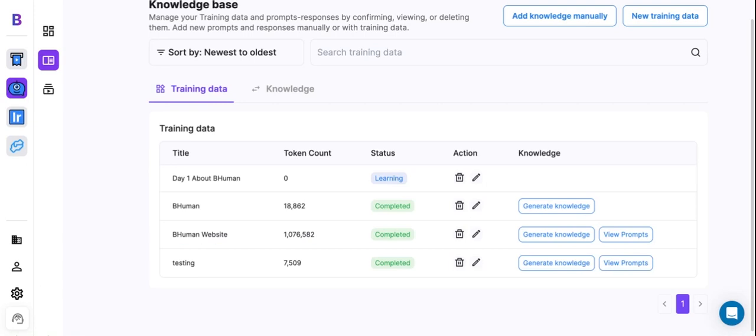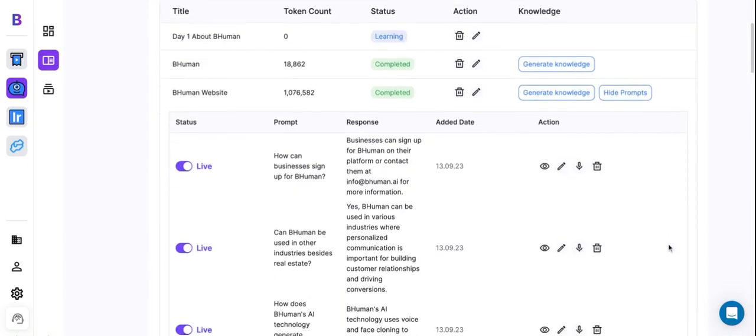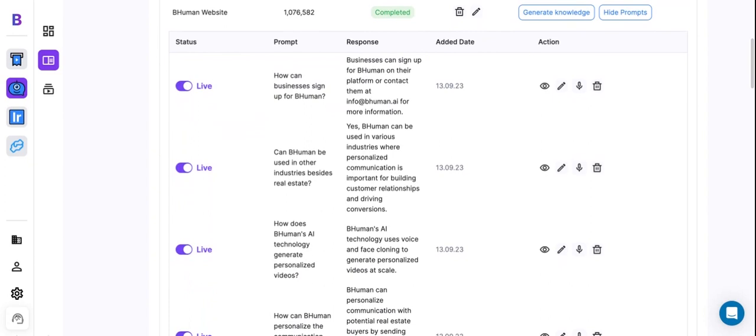Okay, so eventually you'll see this button here, View Prompts. Now, what is a prompt? A prompt is a question that your persona can be asked. So for example, how can businesses sign up for BHuman? Well, businesses can sign up for BHuman on their platform or contact us at info@bhuman.ai for more information. So our prompt is what the persona can be asked, and within every prompt, we have a response.